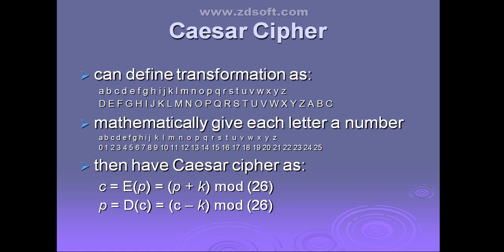Mathematically, it is the ciphertext letter minus the key value. If you deduct that and then take the modulus of 26, you are going to get the plain text. I hope it is clear.